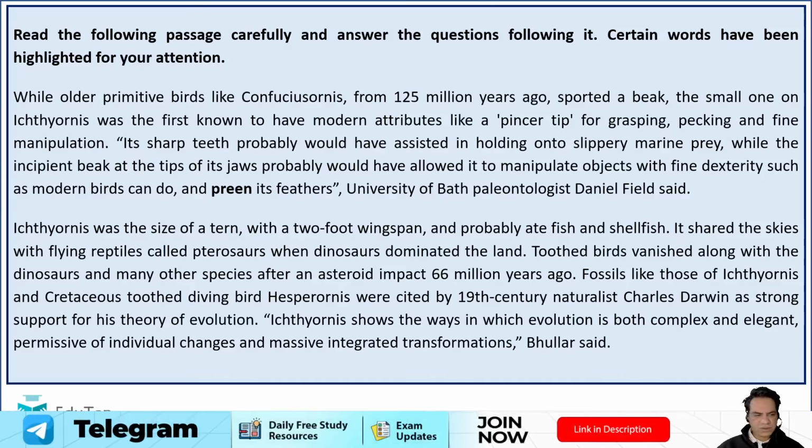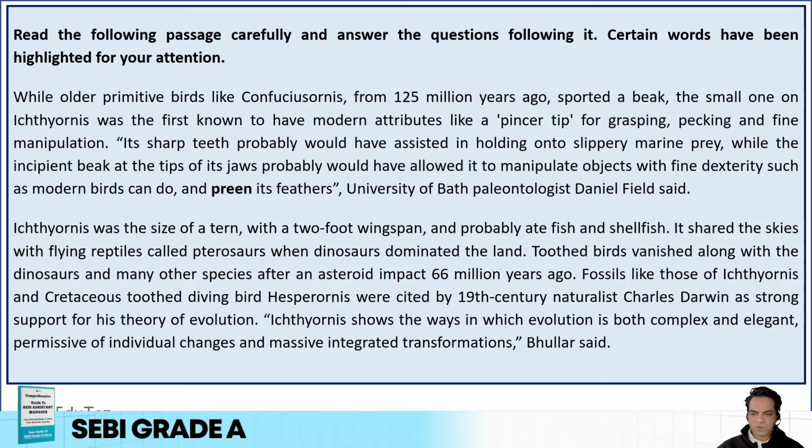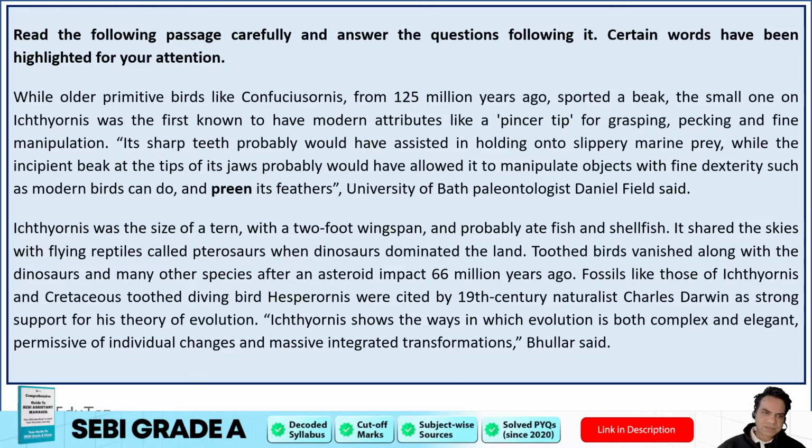Fossils like those of Ichthyornis and Cretaceous toothed diving bird Hesperornis were cited by the 19th century naturalist Charles Darwin as strong support for his theory of evolution. Ichthyornis shows the ways in which evolution is both complex and elegant, permissive of individual changes and massive integrated transformations, Bhullar said. So this was the passage, guys.